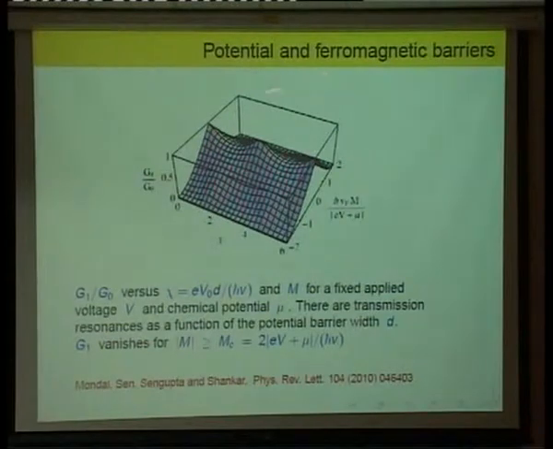So this is a similar plot, but this time we have both a potential barrier and a magnetic barrier next to each other. And once again you see that, for a fixed applied voltage and chemical potential, so this is a surface plot versus the width d of the barrier, the magnetic barrier, and the magnetization. You see these oscillations in the conductance. So these are actually resonances. They get to 1 at certain values of the width. So these are again because of the Dirac nature of the electrons.